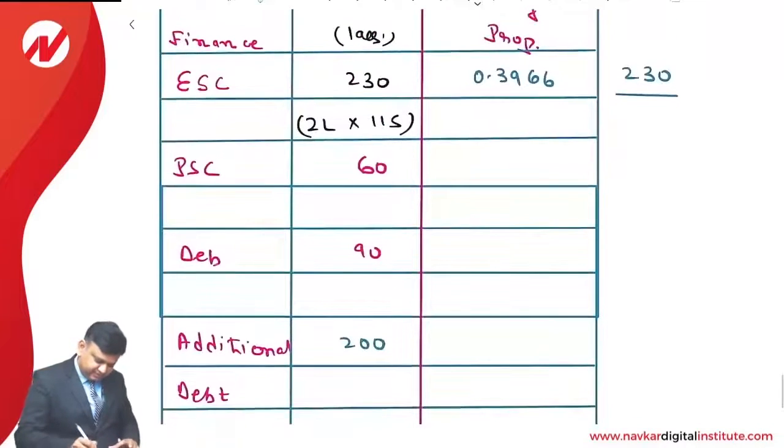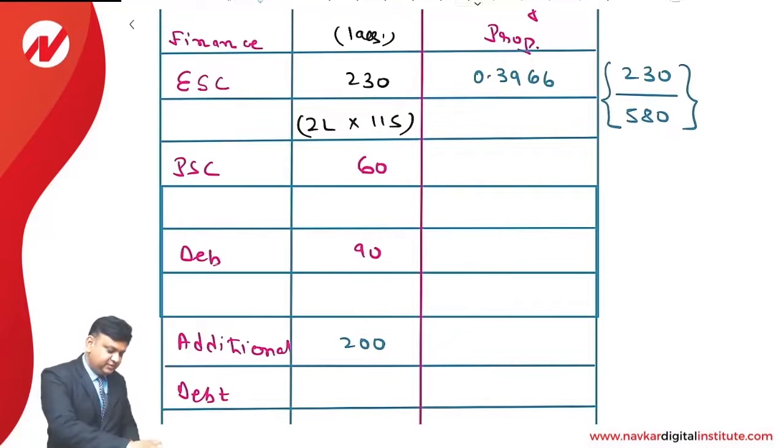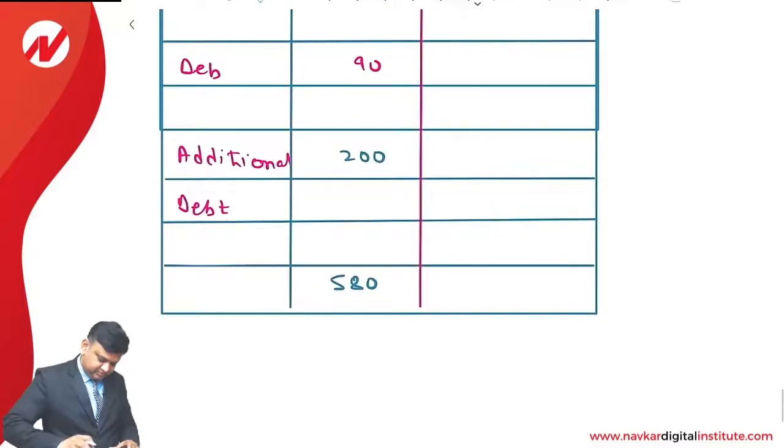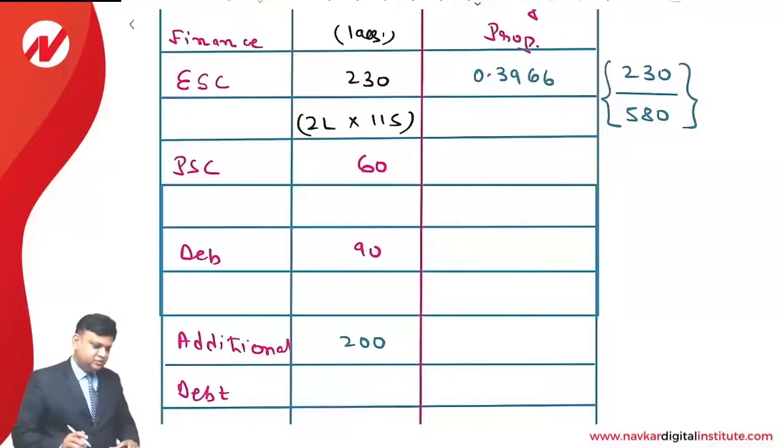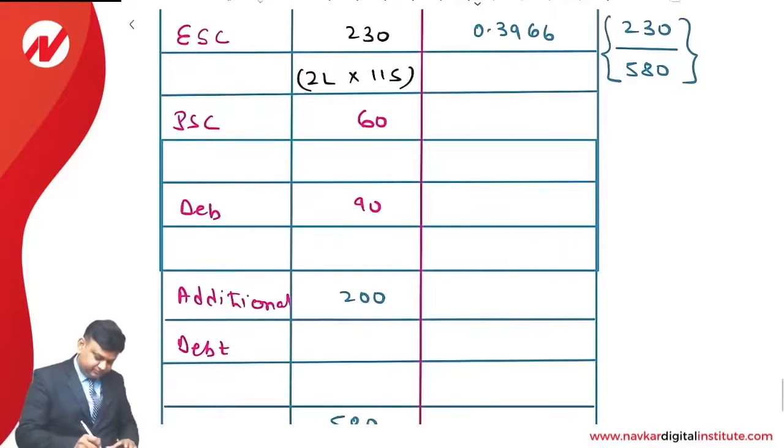230 upon 580. Next is 60 upon 580. That comes to 0.1034.